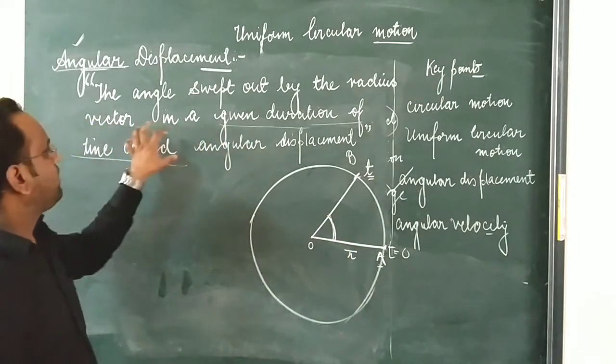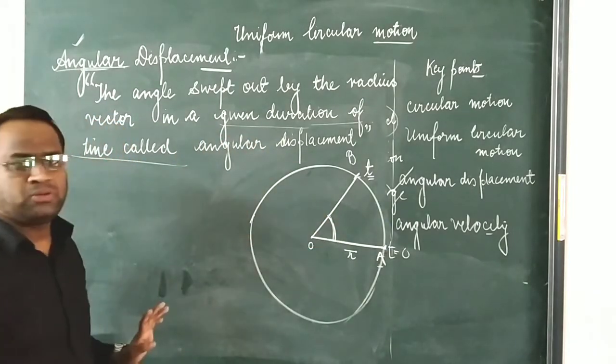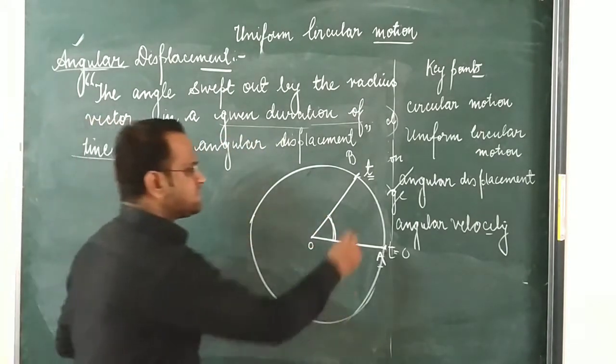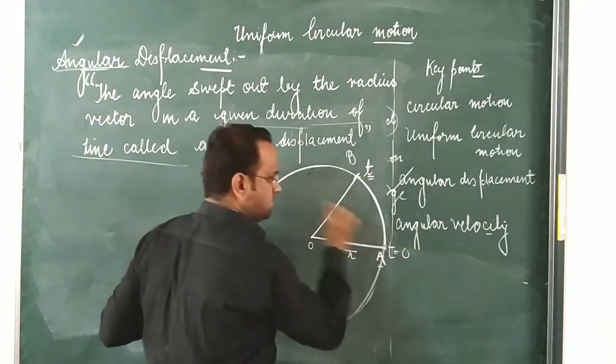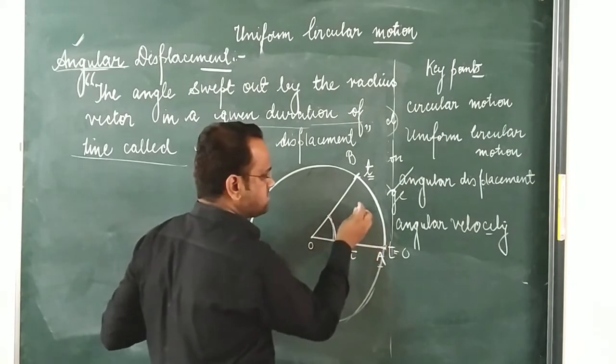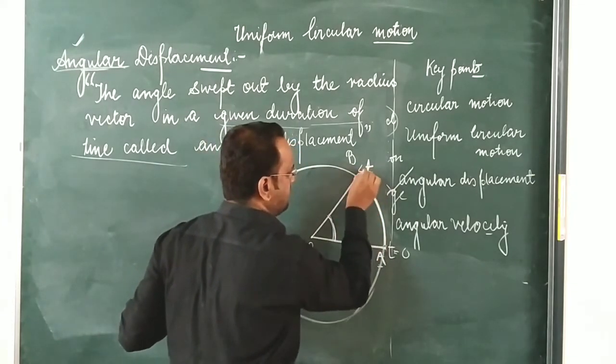The angle swept out by the radius vector in a given interval of time is said to be the angular displacement. Let us suppose that r is the radius, the distance traveled is delta s, and the time is delta t.